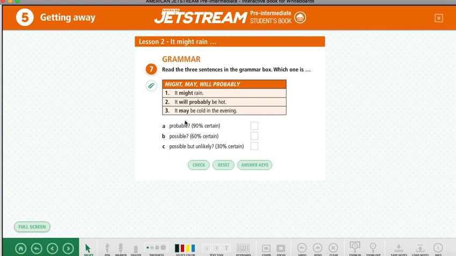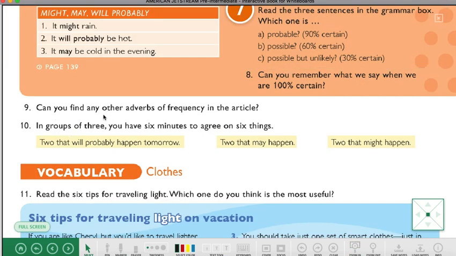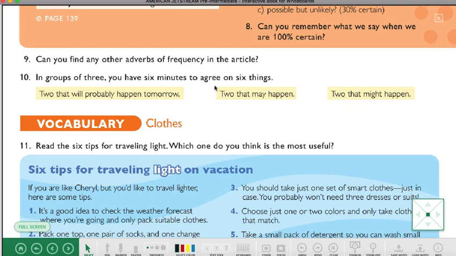We are going to answer this based on the information I told you, and then we will continue with this, okay? Number 10, in groups of 3, you have 6 minutes to agree on 6 things. Here, I guess this is in the chart, but here you can just practice or write in your notebook, but it is better to practice with sentences, okay? Think about them. Try to invent or analyze 2 things that will probably happen tomorrow, 2 things that may happen, and 2 things that might happen, okay?